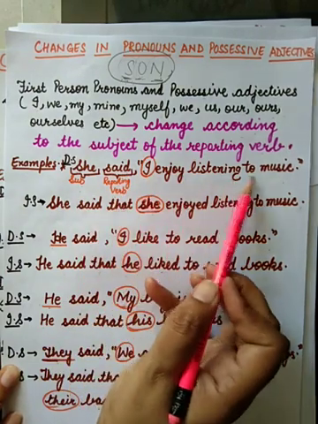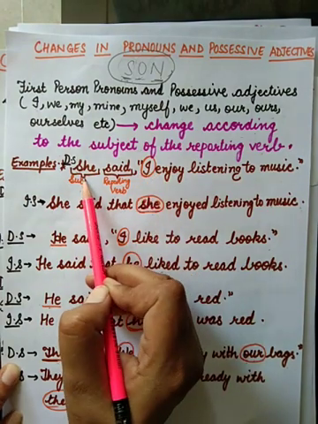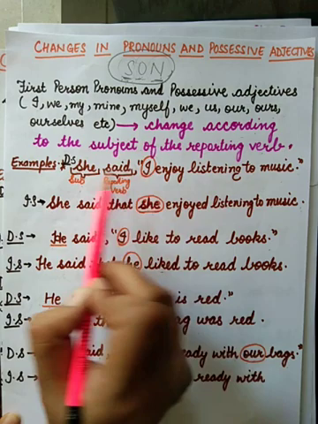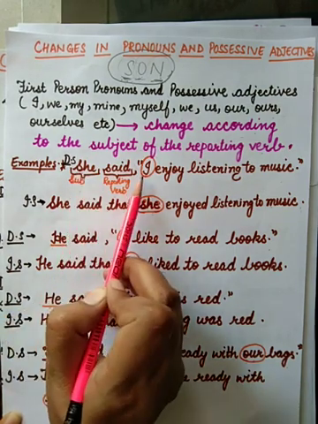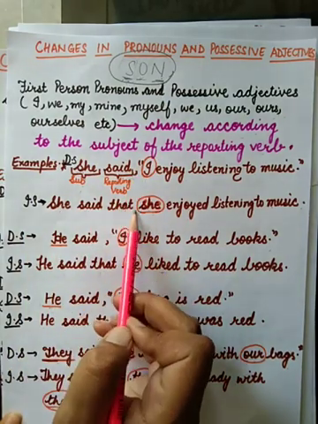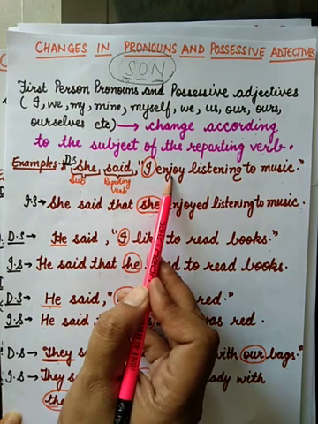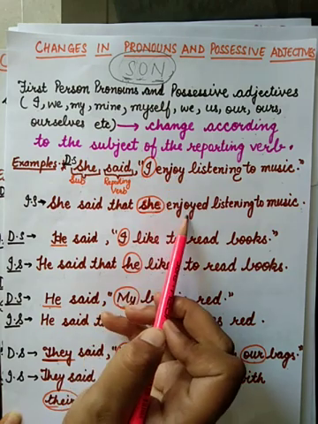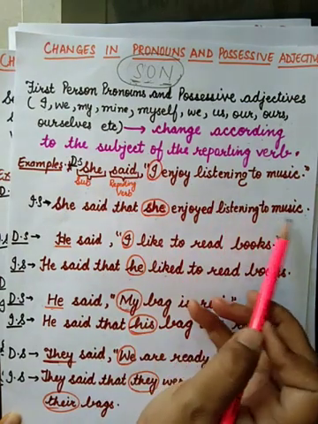I is the first person pronoun, so it will change according to the subject. The subject is she, so I will change into she. Remove these commas, use that. She said that she enjoyed listening to music. Enjoy, the first form of verb, changes into the second form, enjoyed.